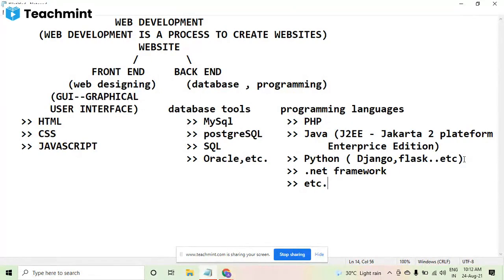Okay, Praveen. Okay, Chandri, you can explain this. Can you explain what is a web developer, or what is the meaning of web development? Web development is a process in which we have to create websites. Okay, very good. That only I wanted to hear.